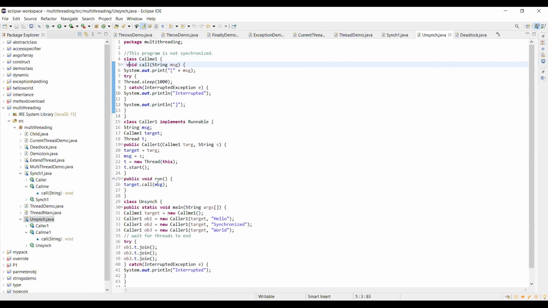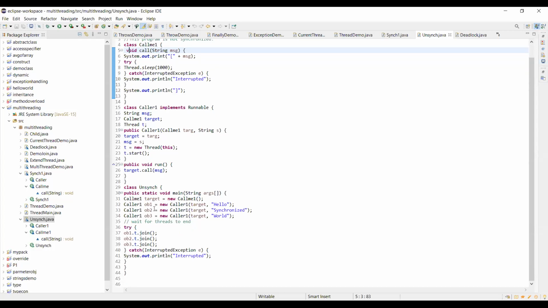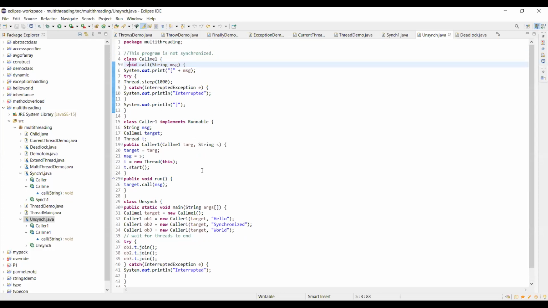It's just that the call method is being kept in the run method directly without a synchronized block. So here there won't be any synchronization. Synchronization environment is not here. So just to go through all the lines, all the lines are the same. Only that synchronized block is not there in this program. Now we'll see how the output comes, because there is no synchronization.